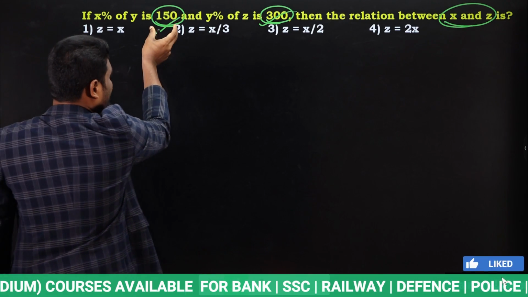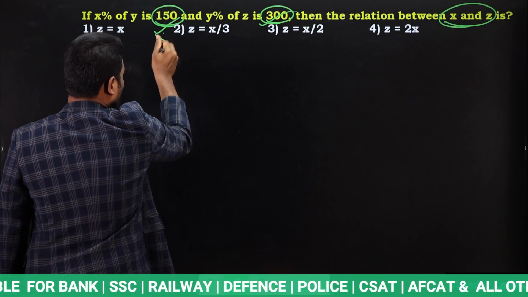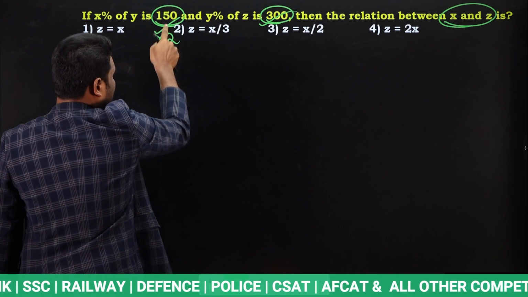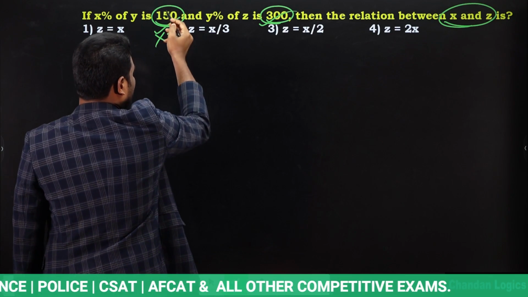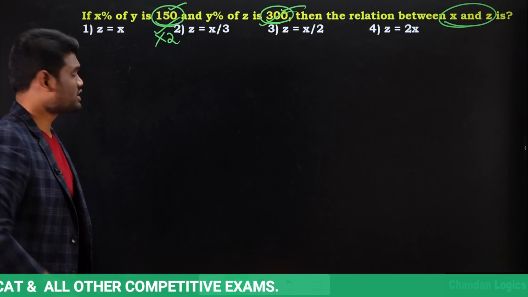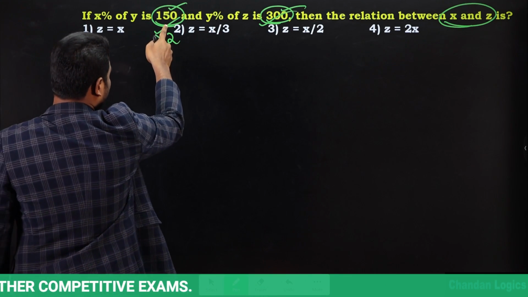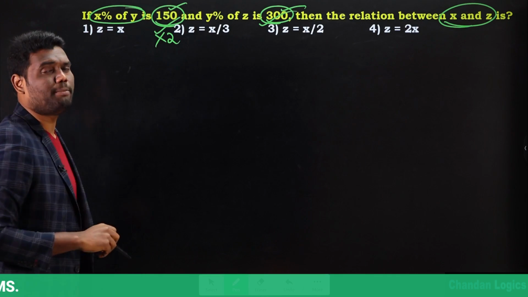Now if I need to make this value 300, then I just need to multiply it by 2. When I multiply this by 2, this will be 300, this will be 300, which means both of them will be equal. Yes or no? So when I multiply this by 2, automatically this one also will be multiplied by 2.